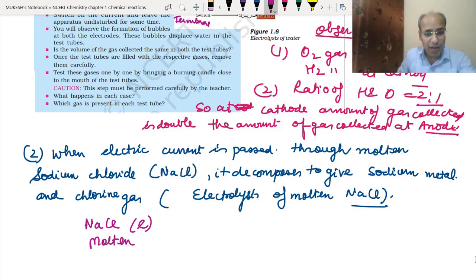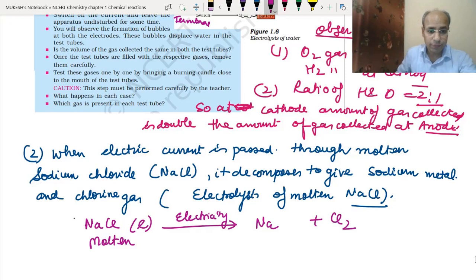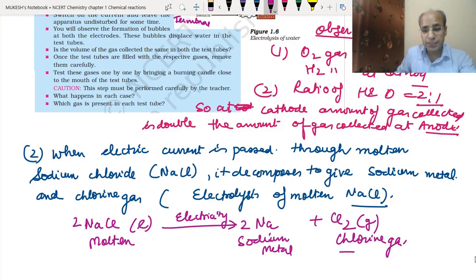When we pass electricity through it, we make the same apparatus as we have done. Actually, in industry, because it is an industrial application, there are huge setups. So when we pass electricity through them, we get sodium metal, plus chlorine gas also. This is the sodium metal and this is the chlorine gas. Both have different uses. This we will study in the next chapter, acids, bases, and salts.